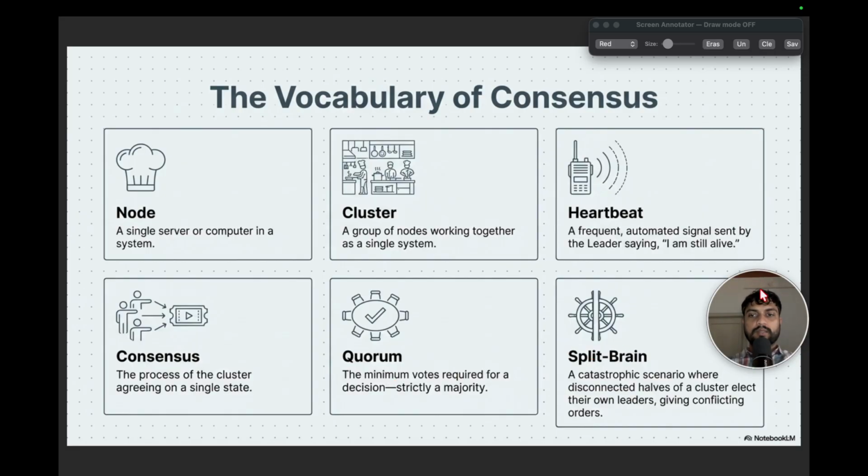Next we have the split brain scenario, where we are left with a number of nodes that are unable to decide the next leader. Because of that, now we have the nodes, but we don't have a leader to accept the writes. Because of that, the system is unable to accept the writes. So that's a split brain scenario. That happens when we usually select an even number of nodes in a cluster. So it's always recommended to select an odd number of nodes in a cluster, either 3, 5, 7, like that.